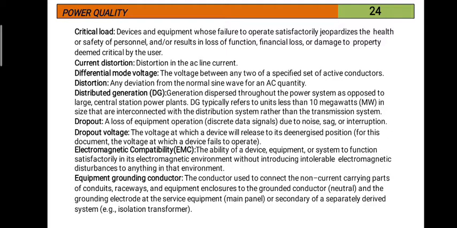For example, if you take telephone lines, they are communication lines, and power lines are going nearby. What will happen? The power lines as well as the communication lines will have some radio interference, due to which the communication signals will be disturbed.